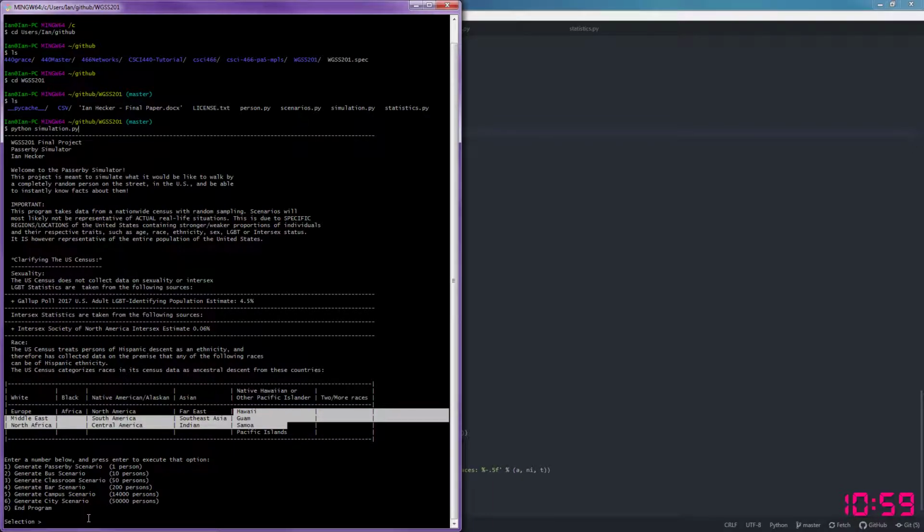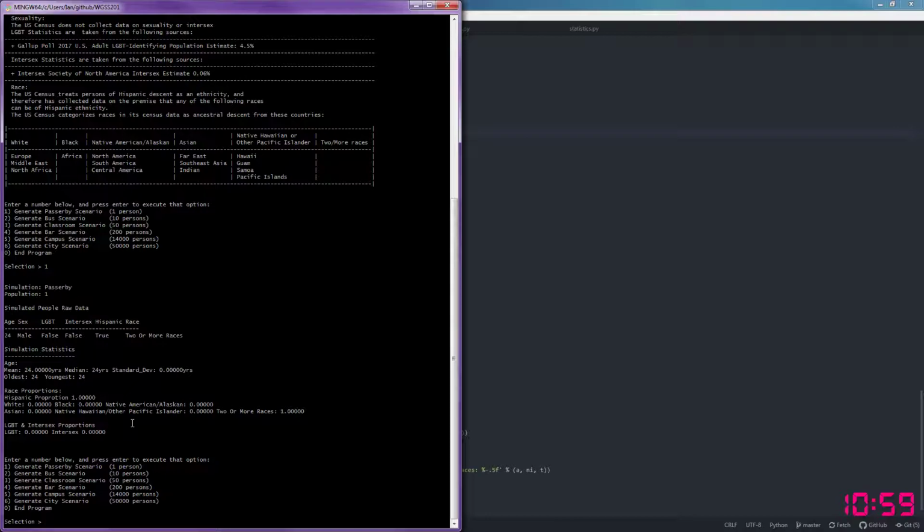It's just how the U.S. Census classifies people. So now we get to the printout of which scenario we want to do, as the list of how many people for that scenario. So you want to type in a number: 1 for passerby, 2 for bus, 3 for classroom, etc. 0 to end program, and you want to hit enter.